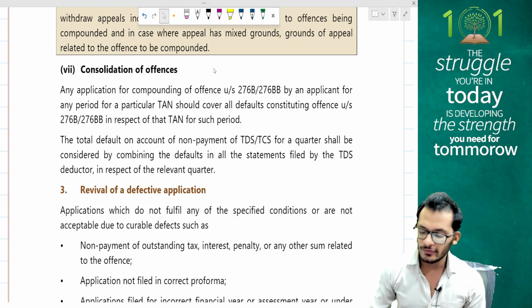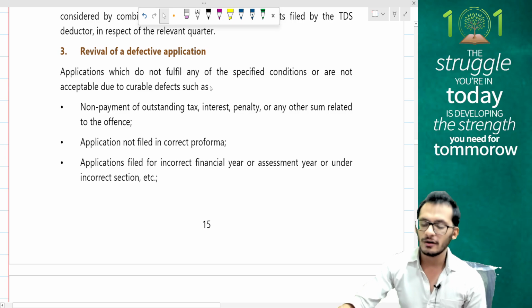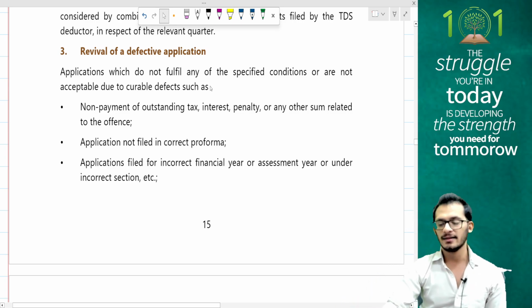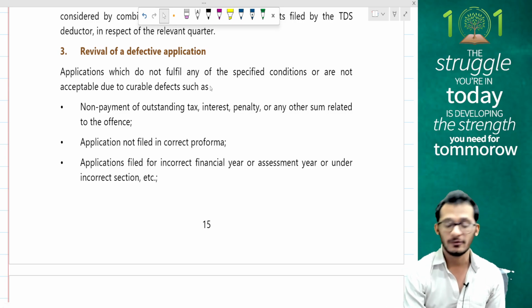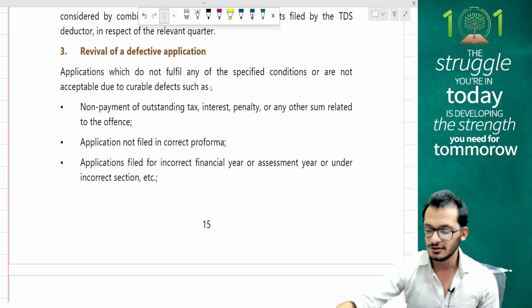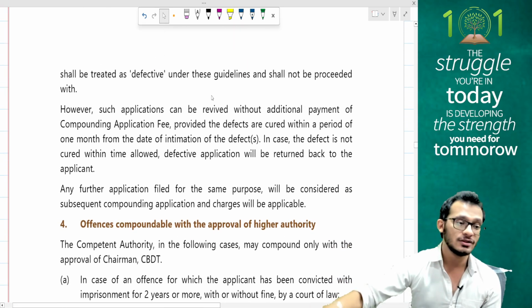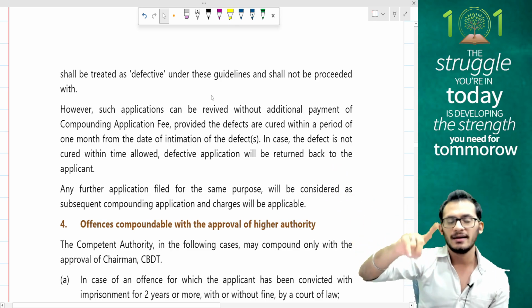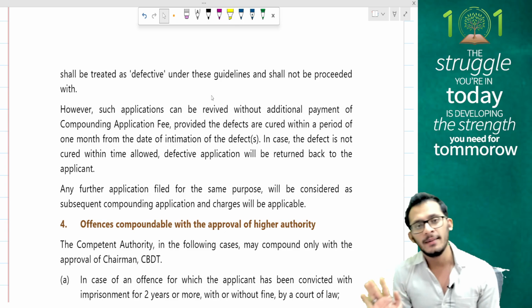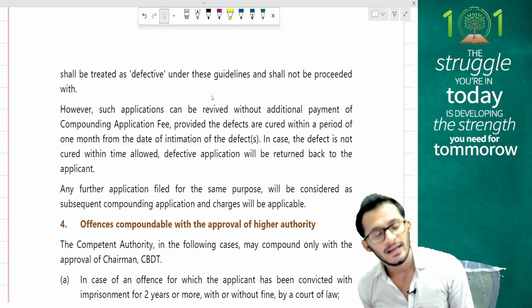Next, revival of a defective application. An application which did not fulfill any of the specific conditions or is not acceptable due to curable defects, such as non-payment of outstanding tax, application not filed with correct proforma, application filed for incorrect financial year or assessment years, or not the right section, will be treated as defective under the guidelines given by the income tax department. Like I said, all things have to be done properly before you're filing the application. If not, they'll be treated as defective.